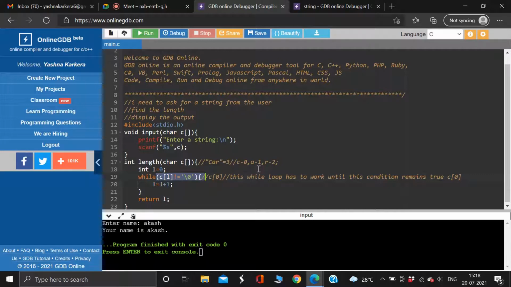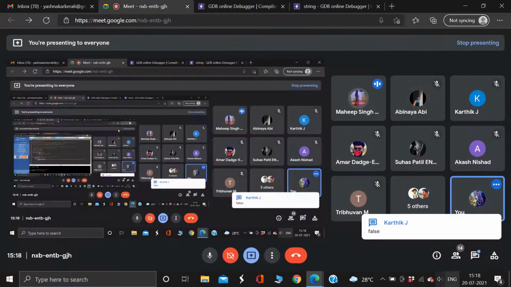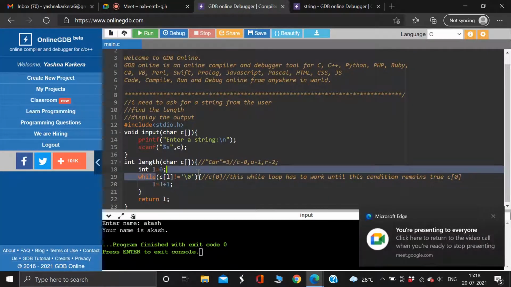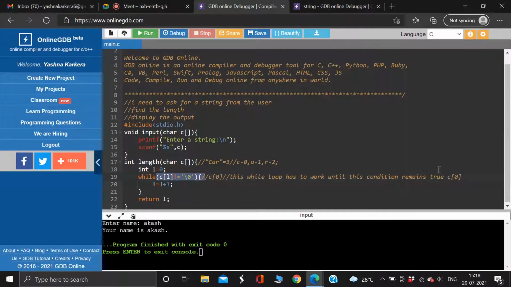Is C of 0 equal to the null character? Karthik says false. C of 0 is the first element. I'm asking whether it is a null character. Yes or no? Whether the first character is a null character.